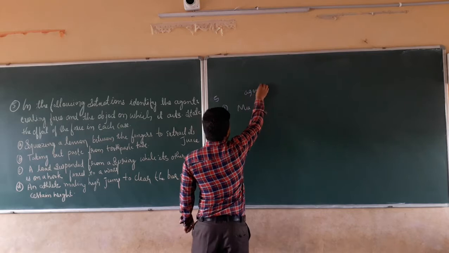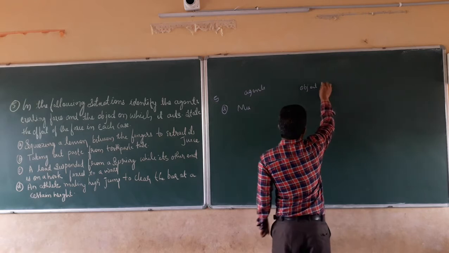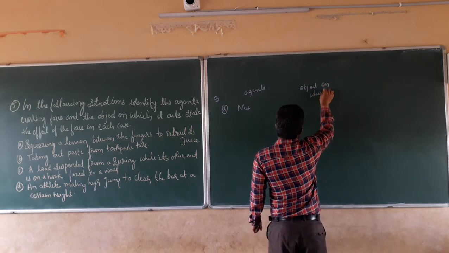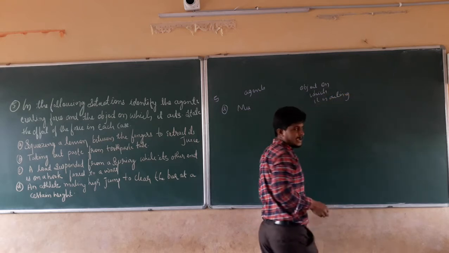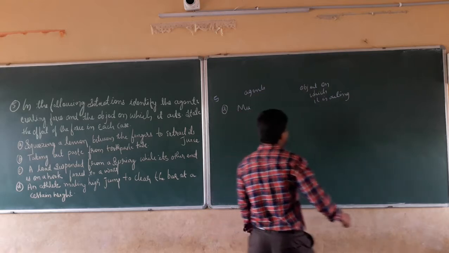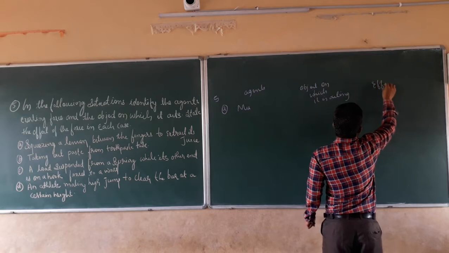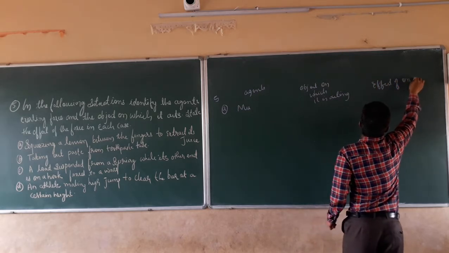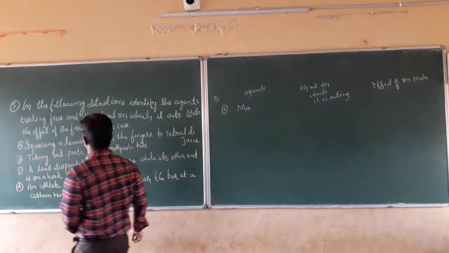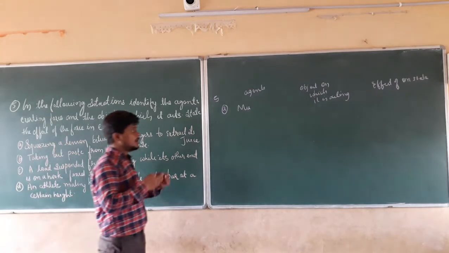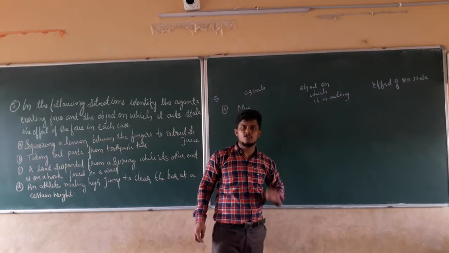Agent, object on which it is acting, and lastly, effect on the state. What is the effect on the state of the force? We do not have to make this column; we can directly write it in a single sentence. For understanding purposes, I am making the columns.